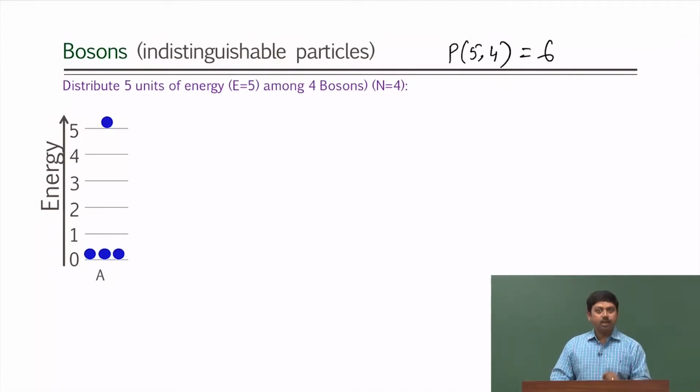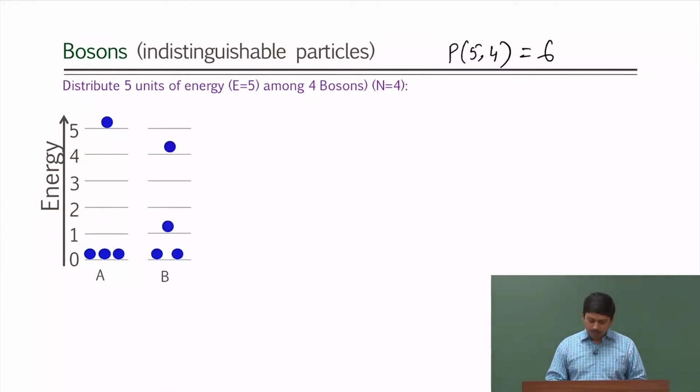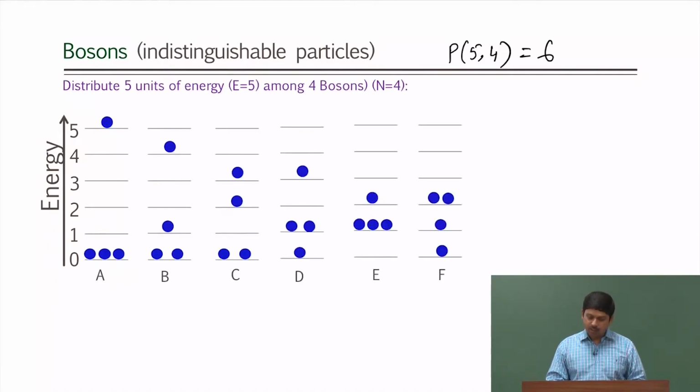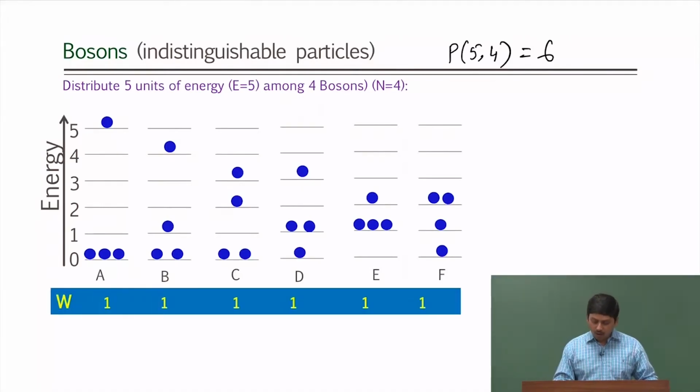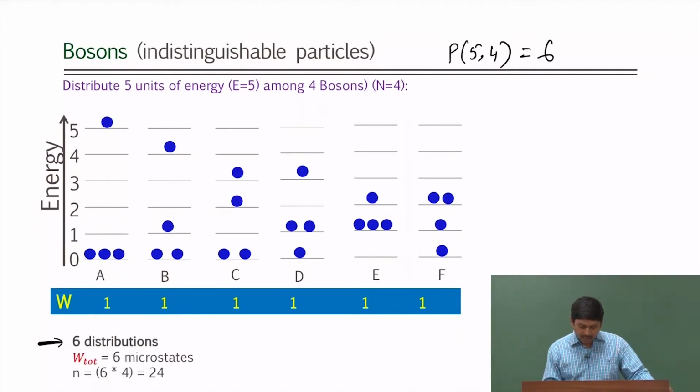However, the microstates of each individual distribution will be just 1, instead of n factorial by n1 factorial n2 factorial, because the particles are no longer distinguishable. These are the 6 possible distributions that we showed you before, but in that case you had all different colors. Now you have all the same color, and because of that all the W's are now 1. You can no longer distinguish which particle has gone up and which has gone down. So we get 6 distributions and only 6 microstates.